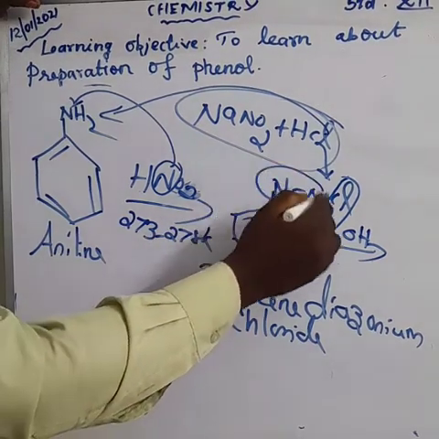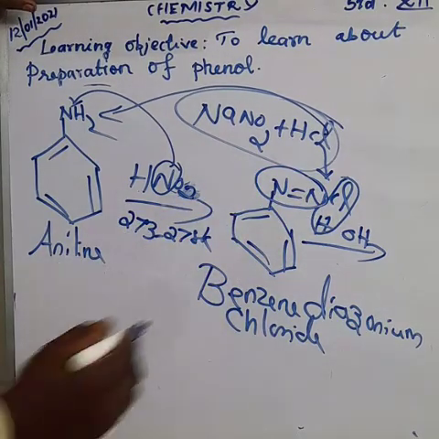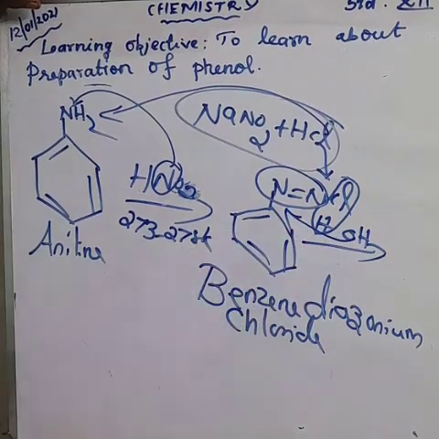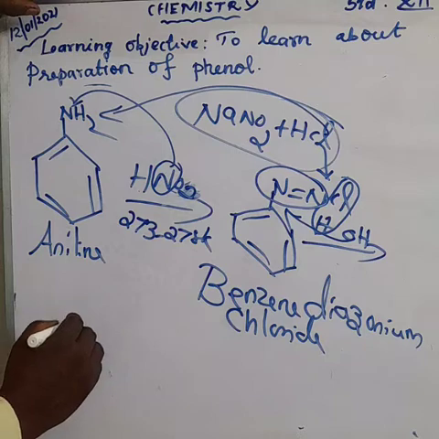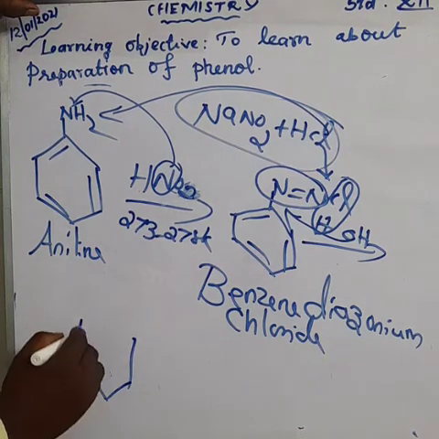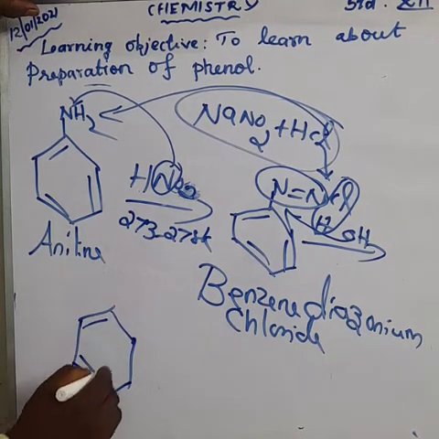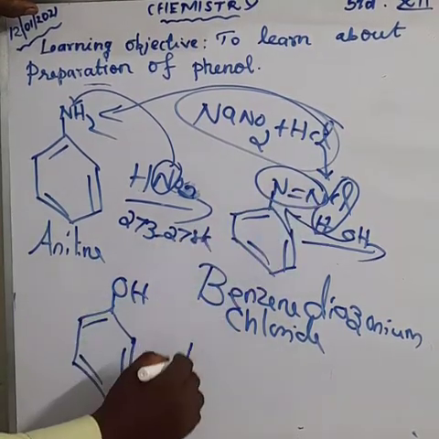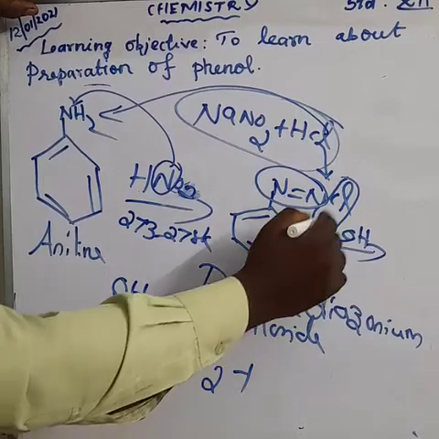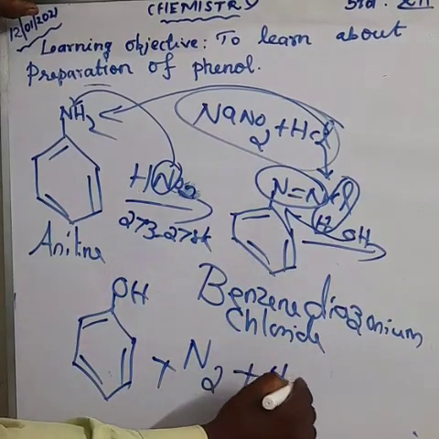The N2 leaves as a nitrogen molecule and the OH group is attached to the benzene. So the compound is phenol, plus N2 plus HCl.